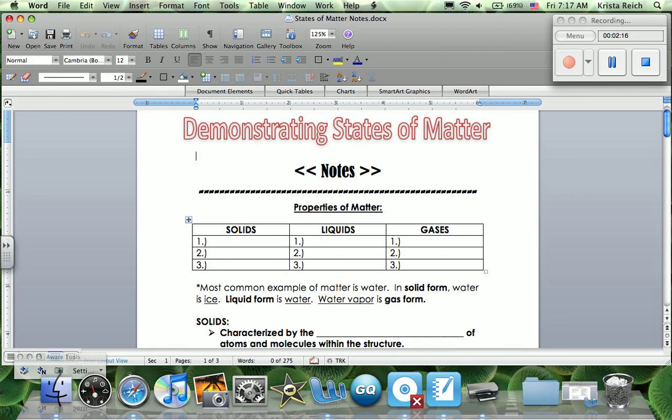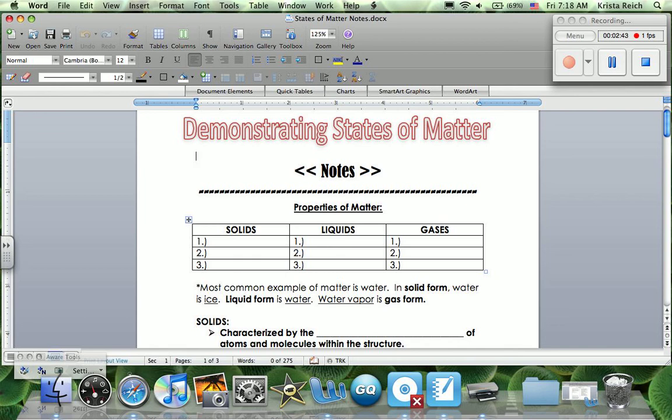And then finally, well, several more things. One, temperatures are going to be warmer in a gas than they are in a liquid. Remember, with that temperature increase, we also have energy increase. The energy becomes very high in a gas because those atoms and molecules are able to move about very quickly. They have more energy.